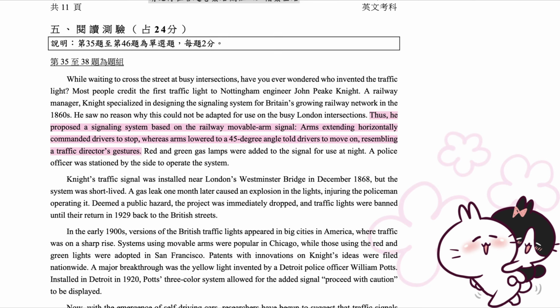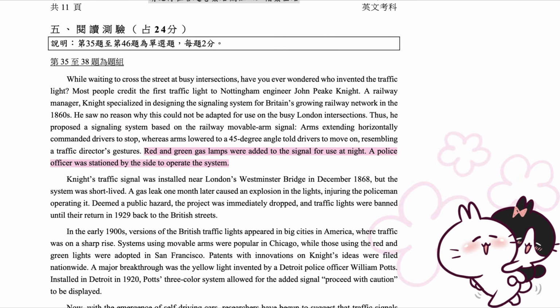Thus, he proposed a signalling system based on the railway movable arm signal. Arms extending horizontally commanded drivers to stop, whereas arms lowered to a 45-degree angle told drivers to move on, resembling a traffic director's gestures. Red and green gas lamps were added to the signal for use at night. A police officer was stationed by the side to operate the system.